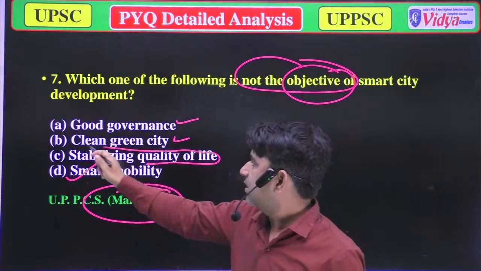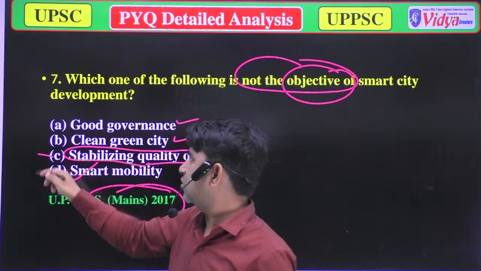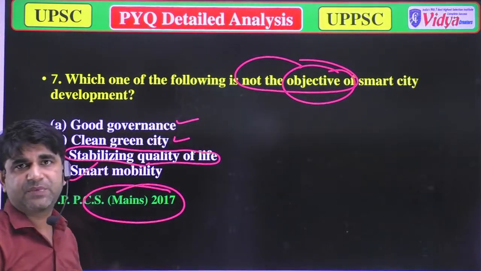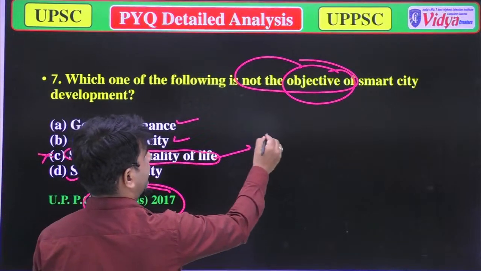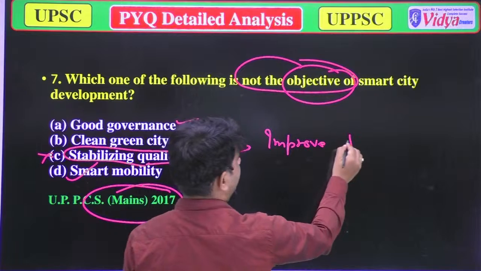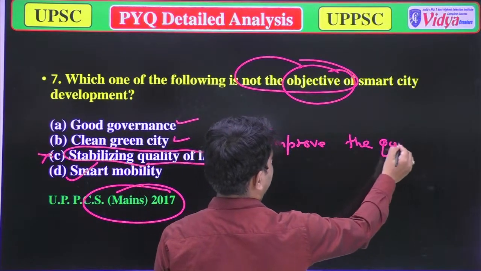Yeah, this is wrong. Then you can ask how it is wrong: because in a smart city we cannot stabilize the quality of life. We can improve the quality of life.